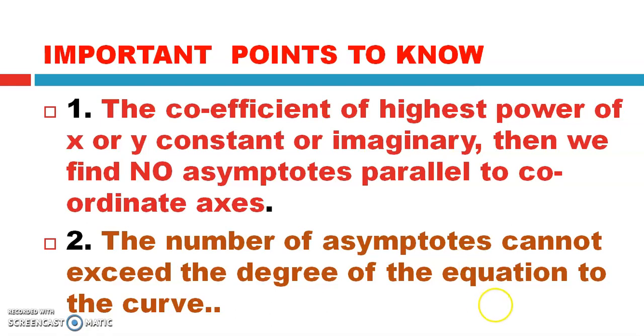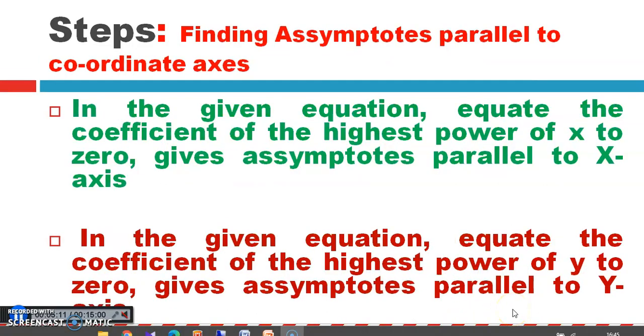Now let us understand the working rule of finding asymptotes parallel to the coordinate axis. In the given equation, equate the coefficient of the highest power of x to 0, which gives the asymptote parallel to the x-axis.